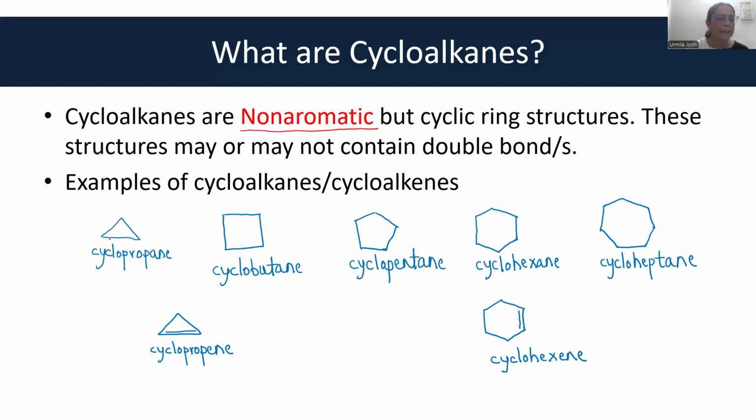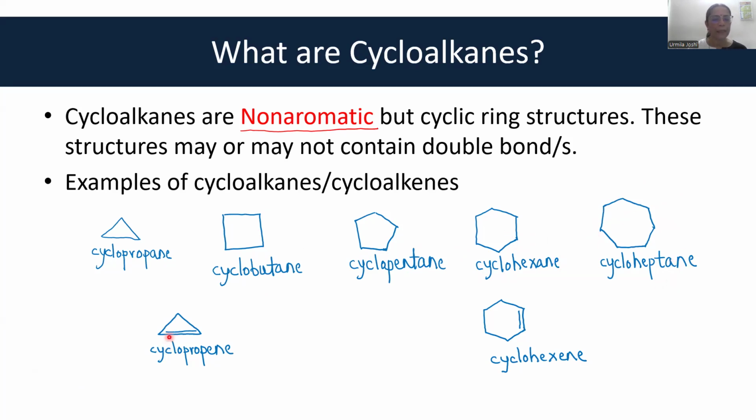These structures may or may not contain a double bond. Examples: this is a three-membered ring and therefore is called cyclopropane. Four-membered ring, cyclobutane. Likewise, cyclopentane, cyclohexane, and this is cycloheptane with 7 sides.